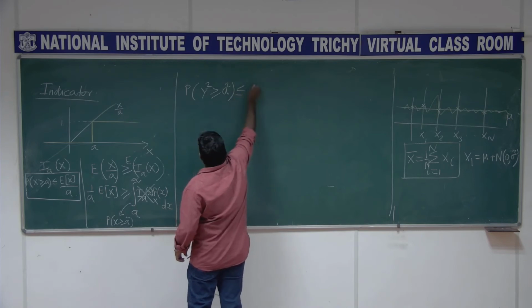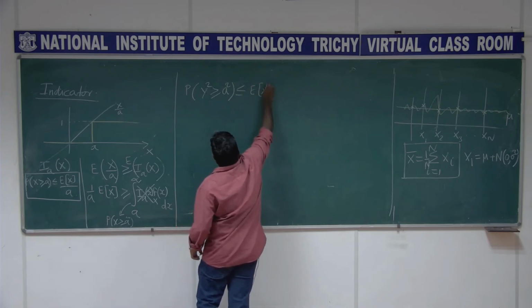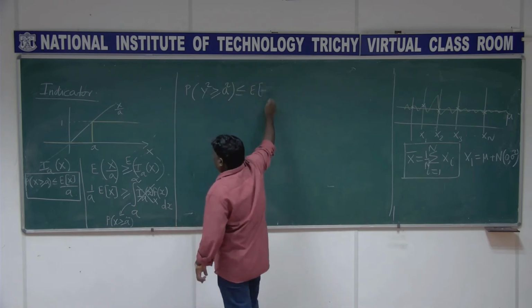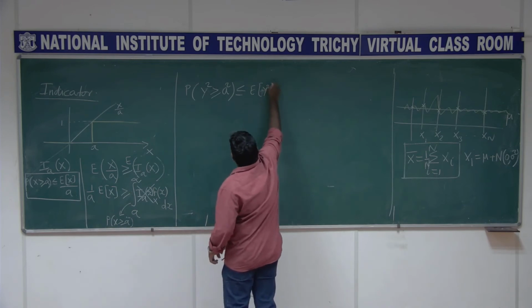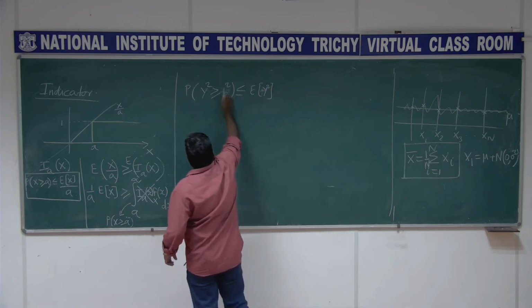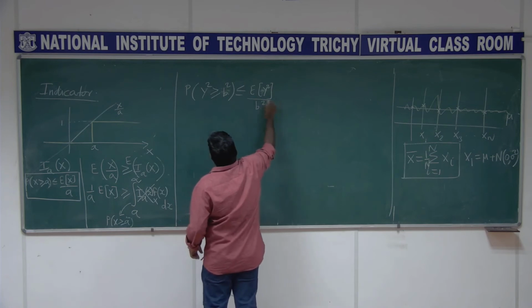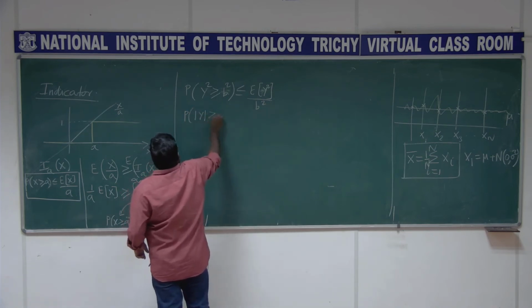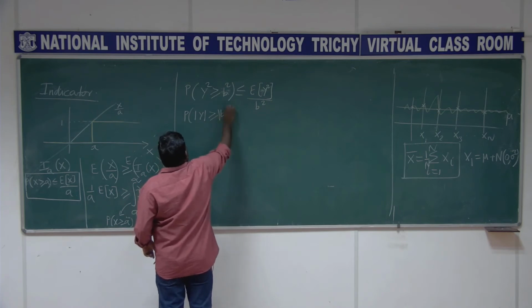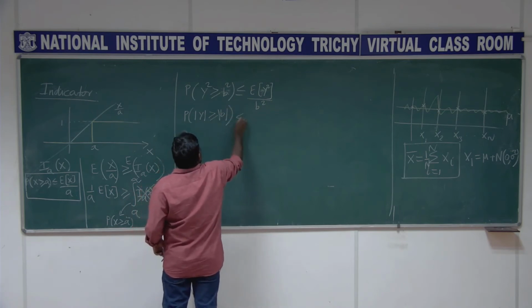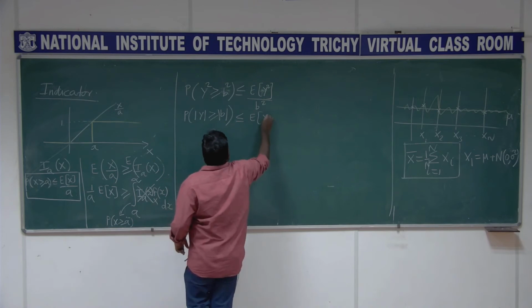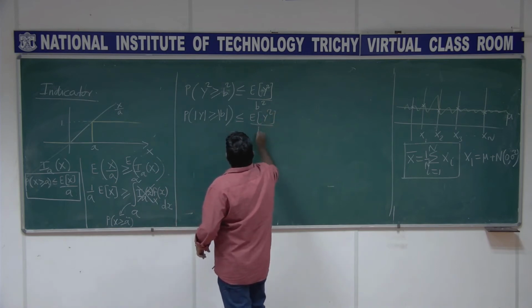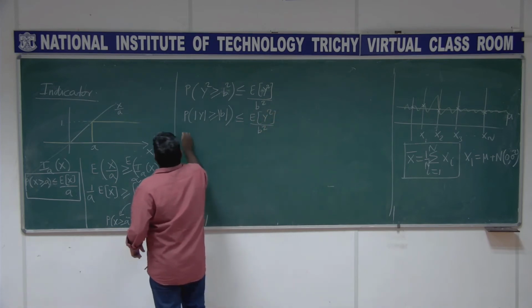It is less than or equal to expectation of y squared by b squared. I will put it as b here. This I can write as probability of y greater than or equal to b, where b is positive, right? So this is expectation of y squared by b squared.